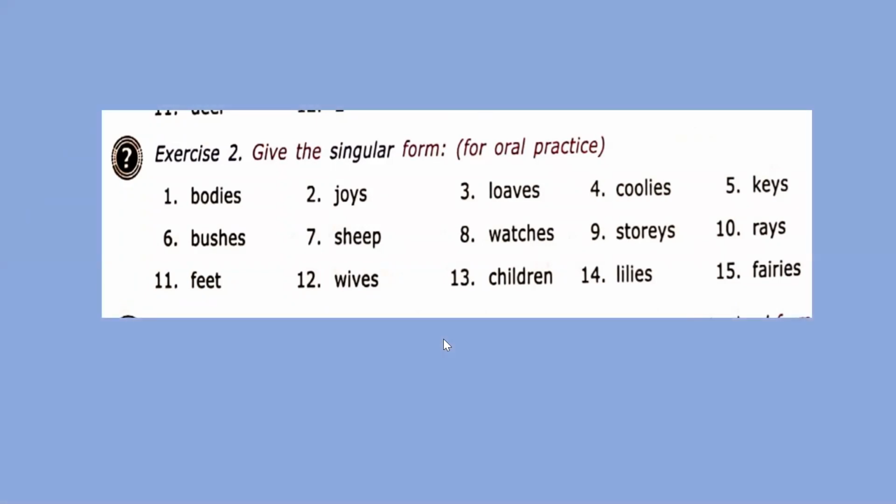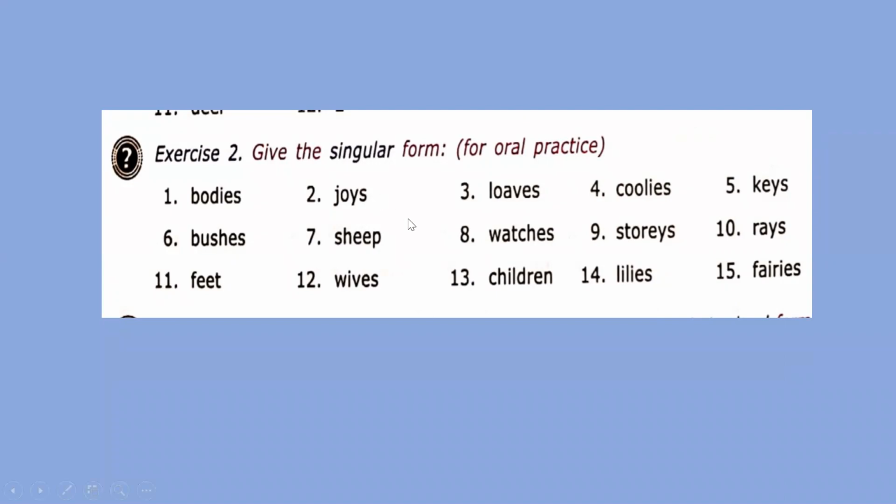Okay. Let's do this exercise. Some words are here. Who will tell me the singular form of bodies? Many have raised their hands. Manishita, please tell me. If I say bodies, what is the singular form? Body. Yes, right answer.